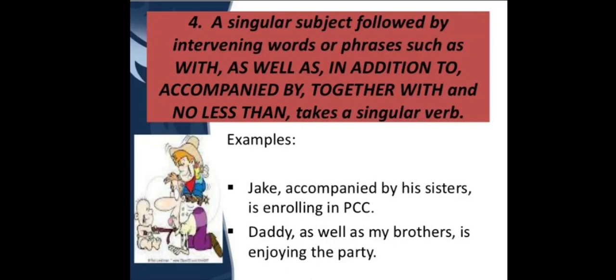Now the fourth one. A singular subject followed by intervening words or phrases such as with, as well as, in addition to, accompanied by, together with, and no less than takes a singular verb. For example, Jack, accompanied by his sister, is enrolling in PCC. Here we have used accompanied by. Although it says sister, we consider the subject singular. That's why we have used is.